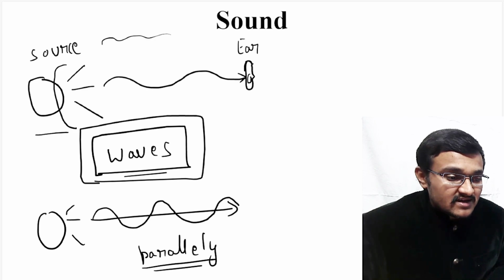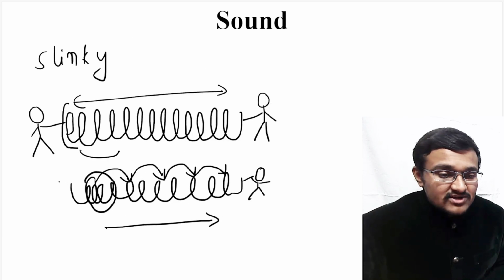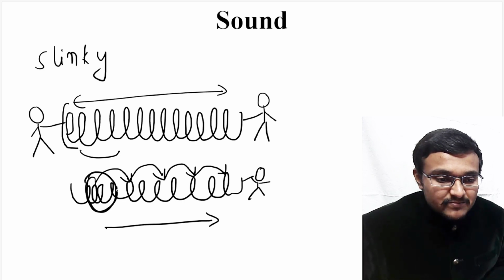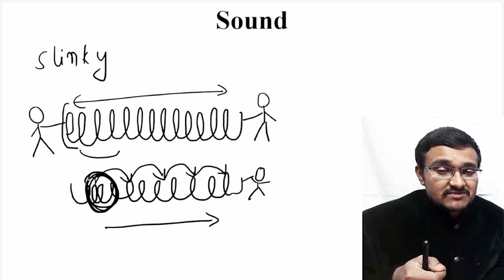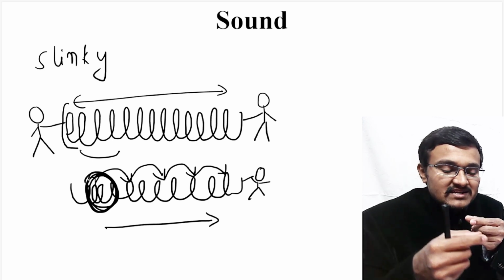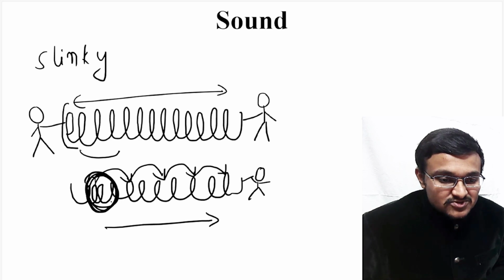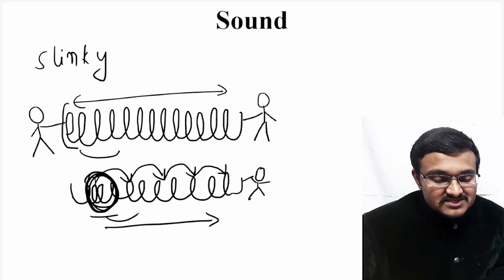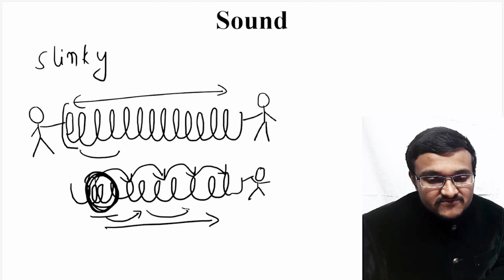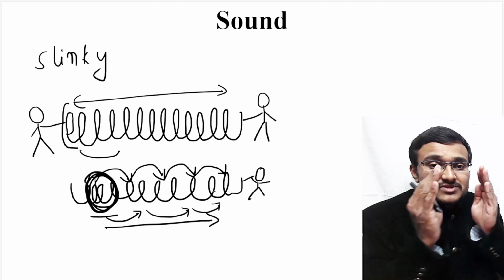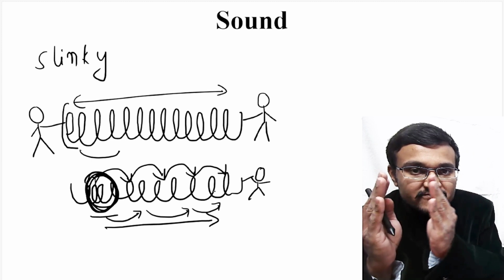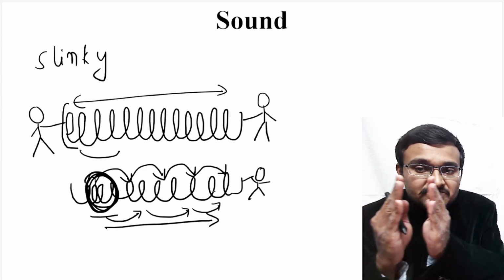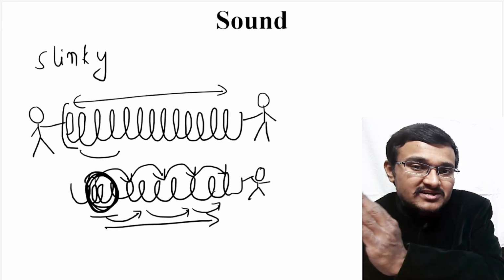With this example you can understand: when one of your friends shakes a slinky from the other side, you can see a compression immediately, and that vibration travels along the slinky like this. This compression is transferred here, and here, and here. The compression which was there initially is now transferred to the next set of coils in the slinky, and it goes on propagating through the slinky.